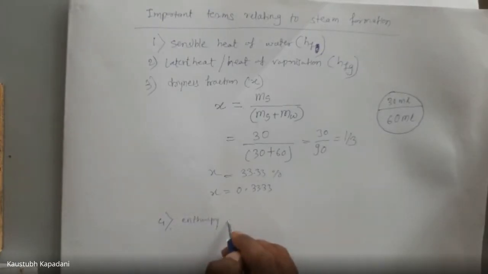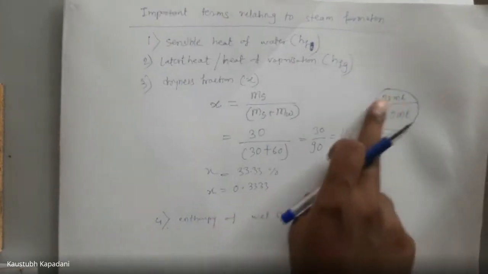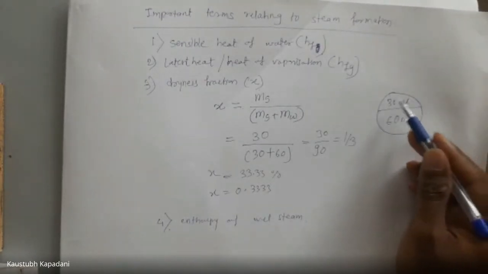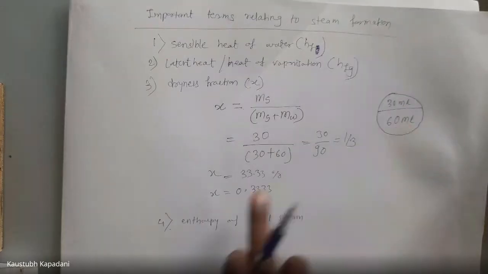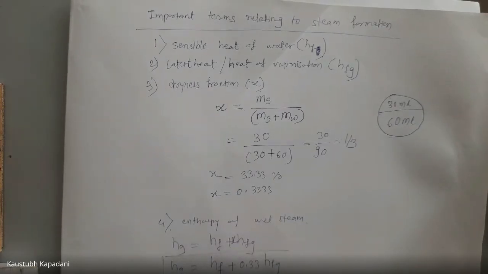Then the enthalpy of wet steam. Suppose you have to calculate the enthalpy of the pure substance present in this container, which has dryness fraction X. I have told you the formula Hf plus HFG, and here we have to multiply it by X. So Hg is equal to Hf plus X, whose value is 0.33, times HFG. So this will be the formula.